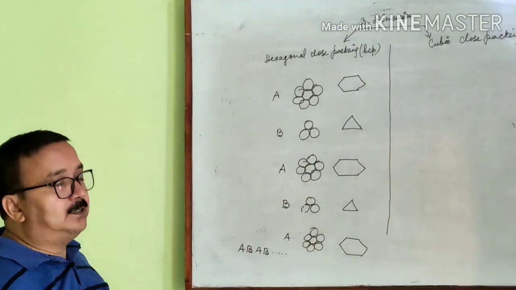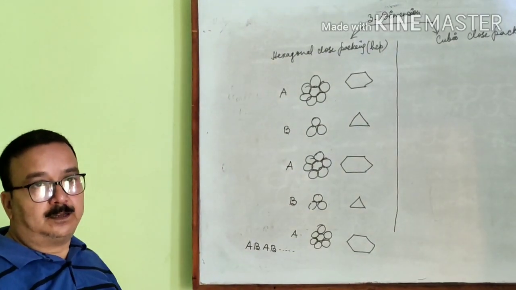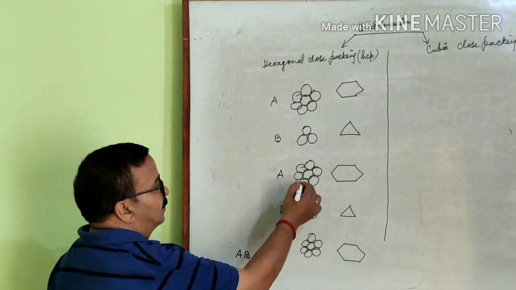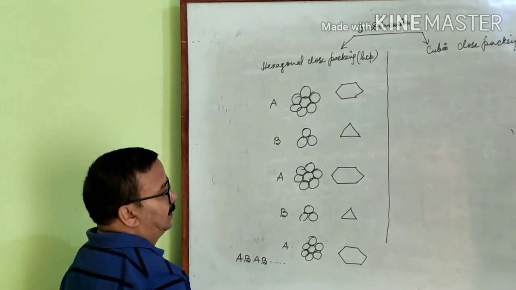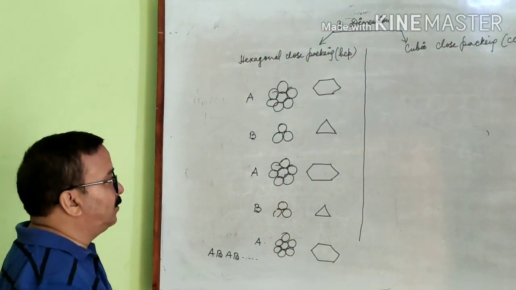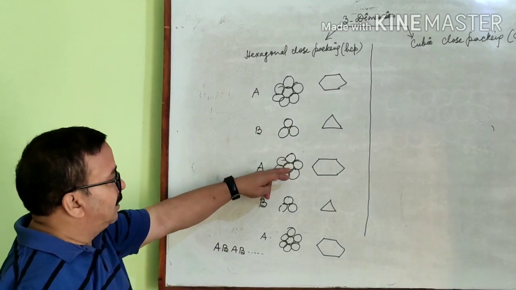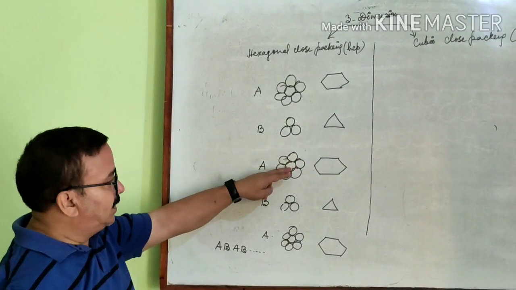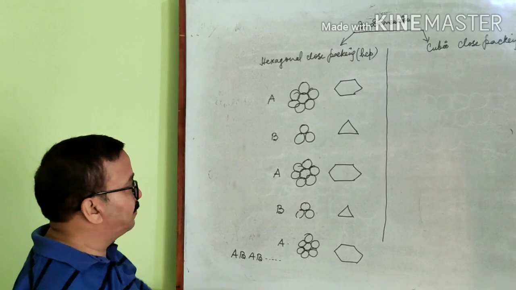Now what's the coordination number of a sphere? Suppose here you take this layer. Here how many particles are in contact with each other? Here 6 particles are in contact with a particular sphere.